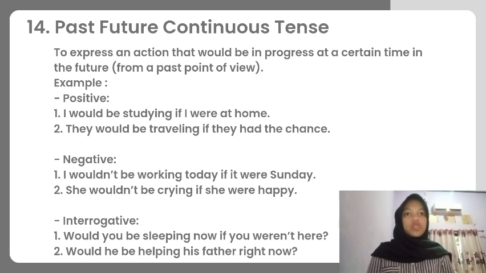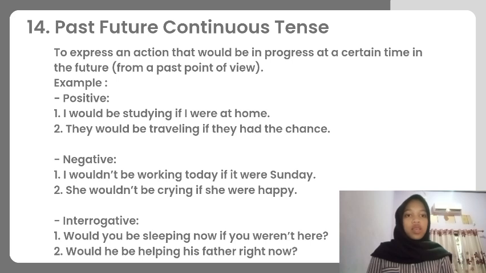Next is past future continuous tense, to express an action that will be in progress at a certain time in the future from a past point of view. Example, in a positive way is, I would be studying if I were at home. They would be traveling if they had the chance. In a negative way is, I wouldn't be working today if it were Sunday. She wouldn't be crying if she were happy.